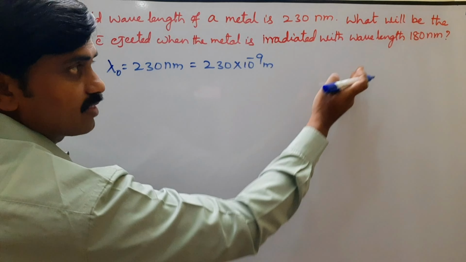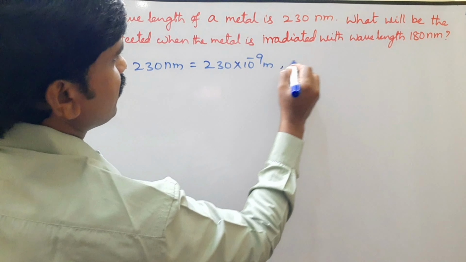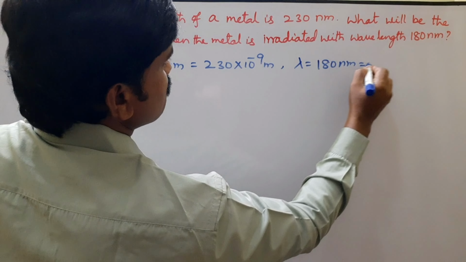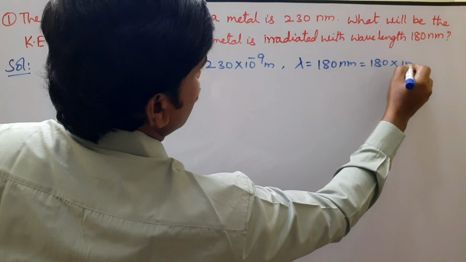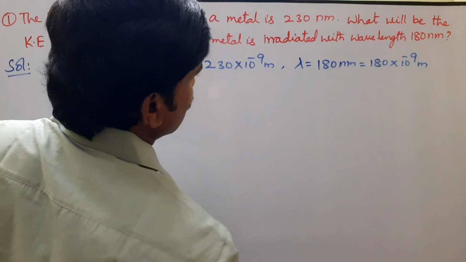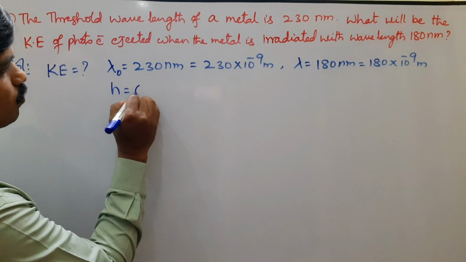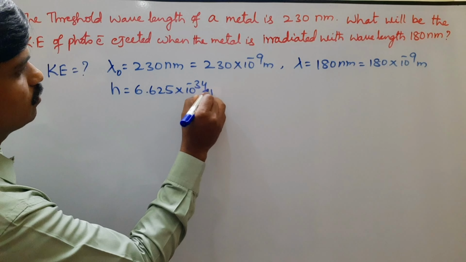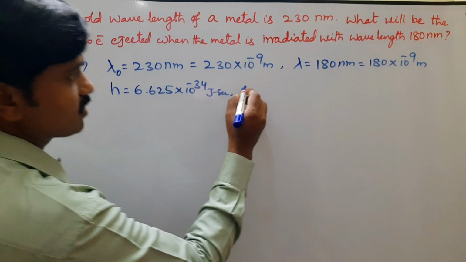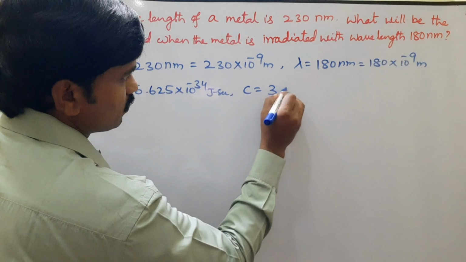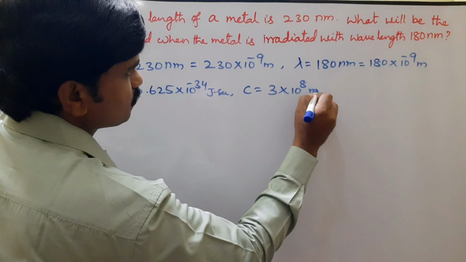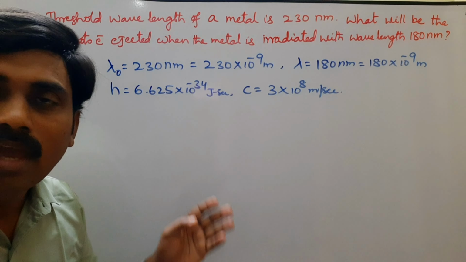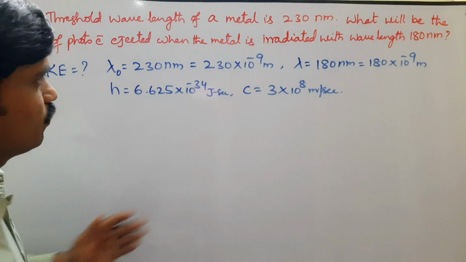When the metal is irradiated with wavelength lambda equal to 180 nanometers, which is 180 into 10 power minus 9 meters. Planck's constant h is equal to 6.625 into 10 power minus 34 joule seconds, and velocity of light c is equal to 3 into 10 power 8 meters per second. All the values are taken in MKS or SI units.